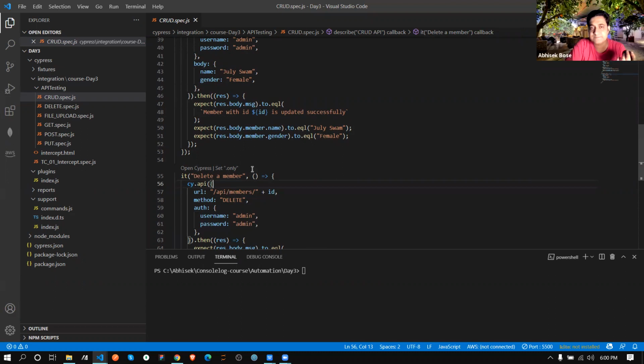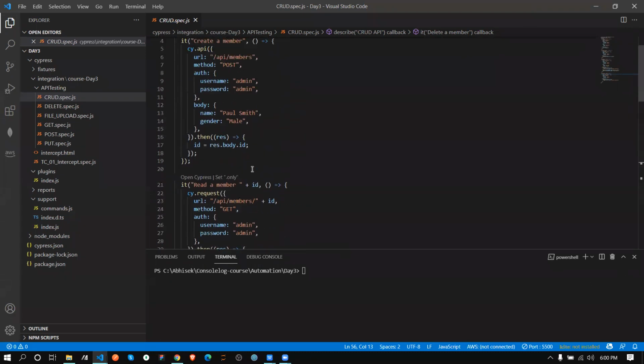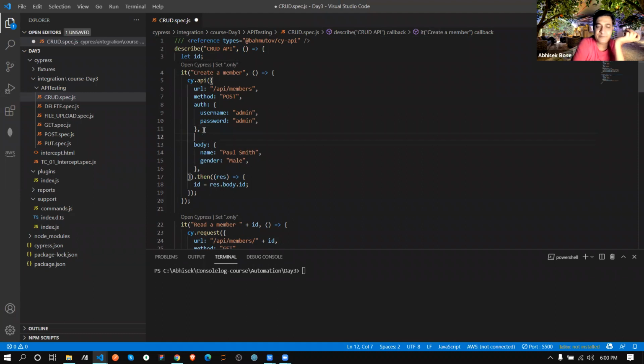Yes, Sangita. Here we do not need to give the content type like application JSON, or the token, like we usually give in Postman. Here I am not passing any token, so that's why I have not written it. If you need it, then at that point of time you need to add it.